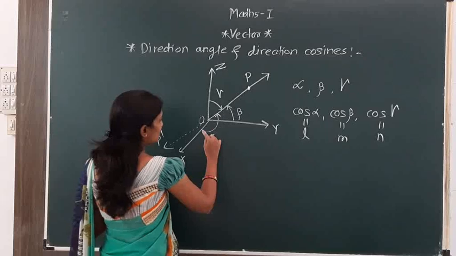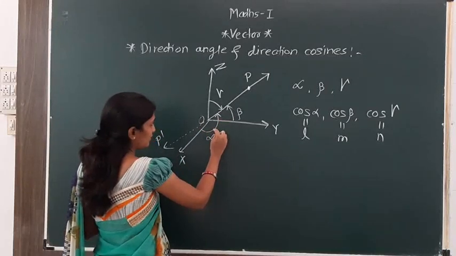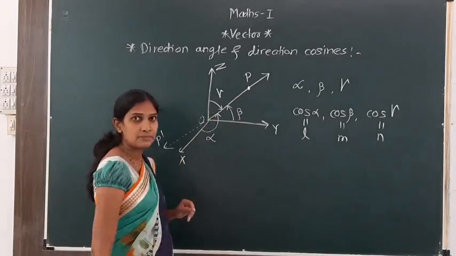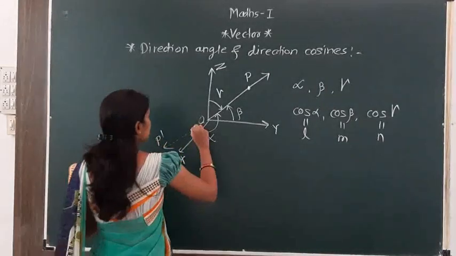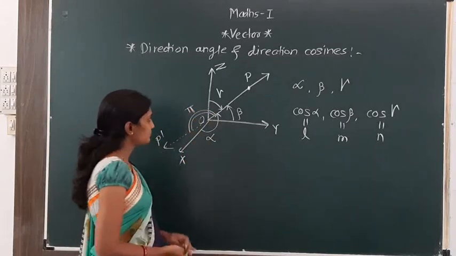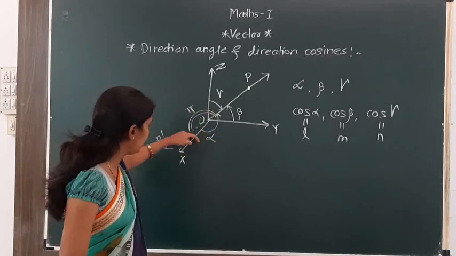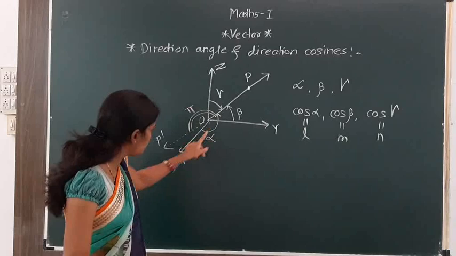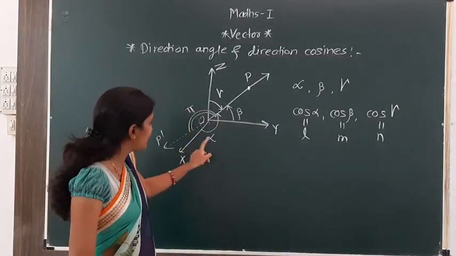Suppose the angle this makes is alpha, and it has an opposite angle. So this total angle is 180 degrees, which means pi. If the total angle is pi, what is this angle? It is the inclination with the positive axis, that is pi minus alpha.